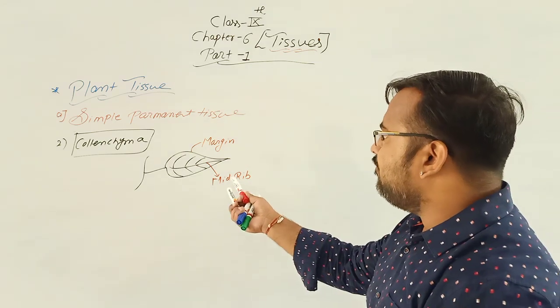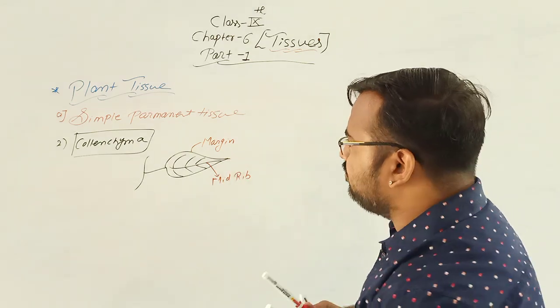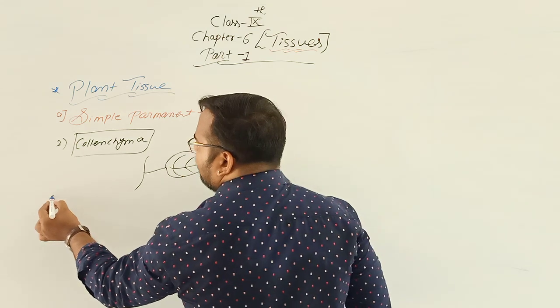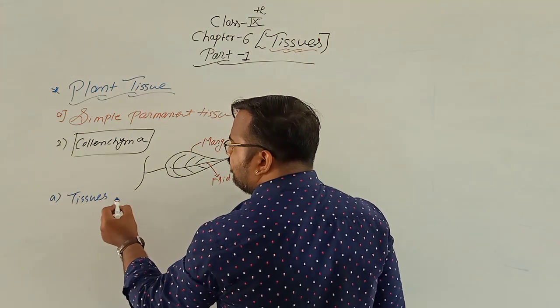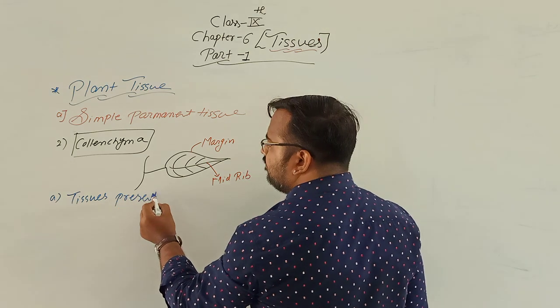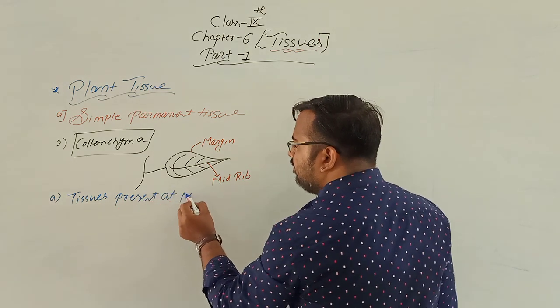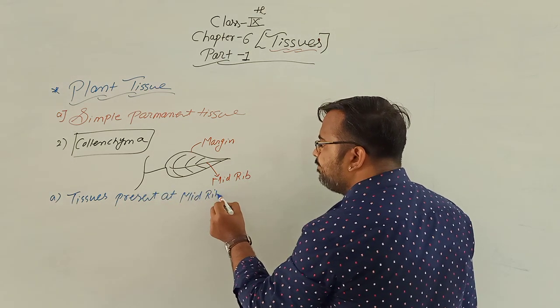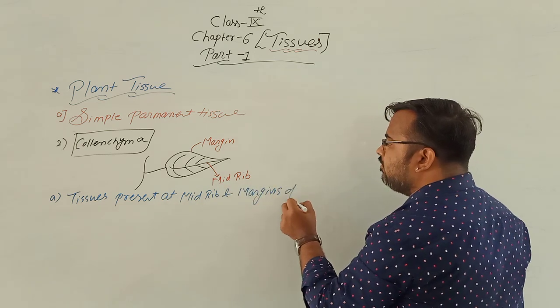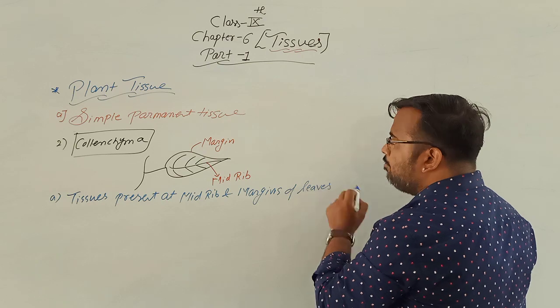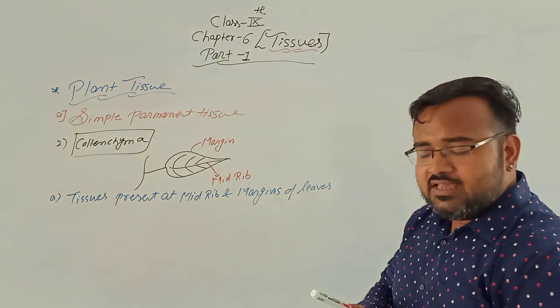So, we can write: collenchyma, the tissues present at midrib and margins of leaves.